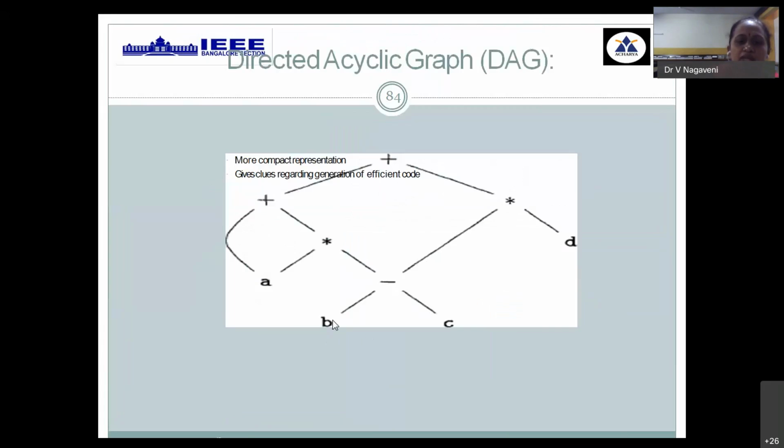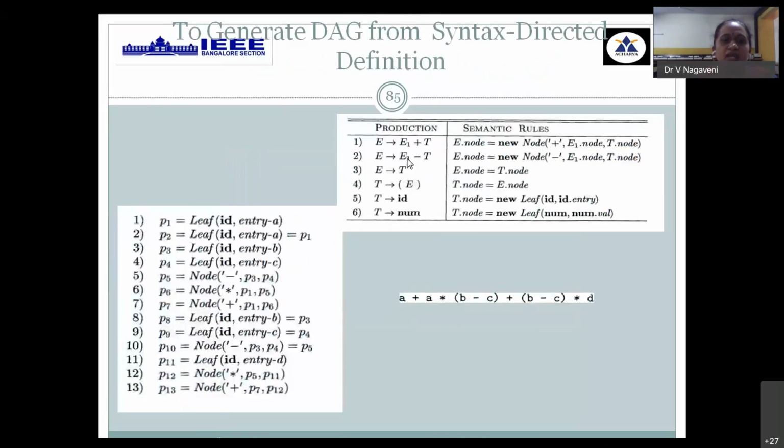So here the leaf function for B and the leaf function for C are created. Only then can I call the node function for minus, wherein its arguments are B and C. Then I need to define the leaf function for A, and only then can I call the node function for star. Then I'll call the node function for plus, then for star, before that the leaf function for D has to be done. Then I'll call the node function for plus once again. This way there will be modification even for that, compared to the syntax tree.